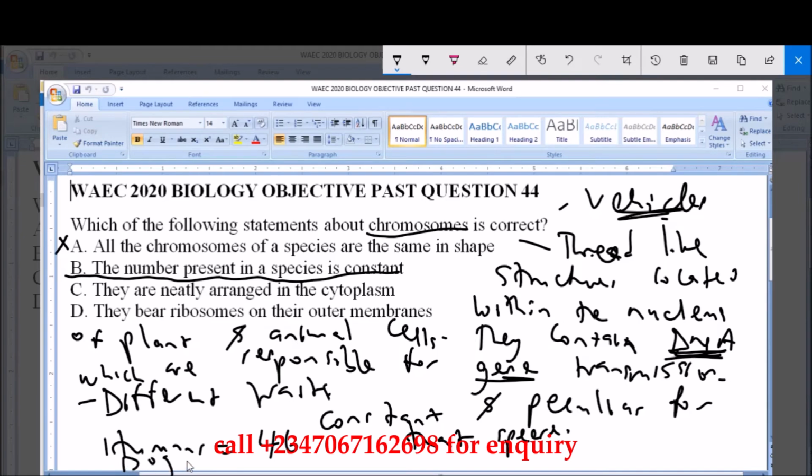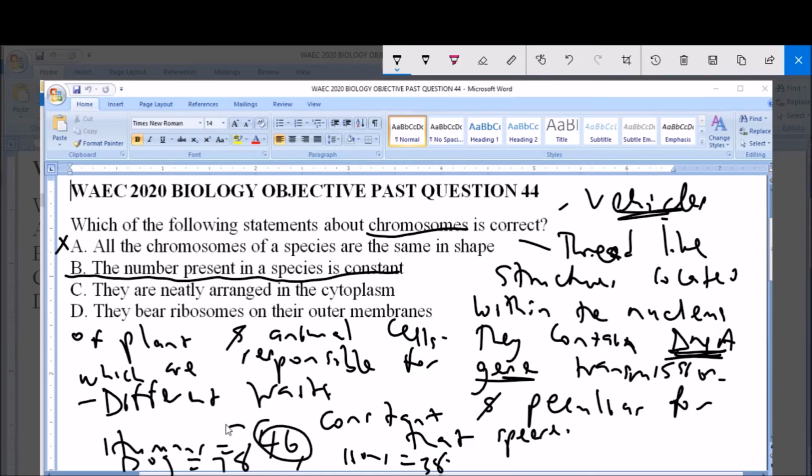In dogs you have 78 chromosomes. In lions you have 38 chromosomes. So that number of chromosomes is specific for that particular species, and if there is any alteration in the number, it brings about abnormality in one trait or the other. So the number of chromosomes in a species is always constant.